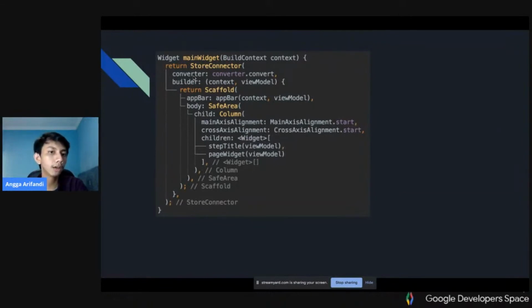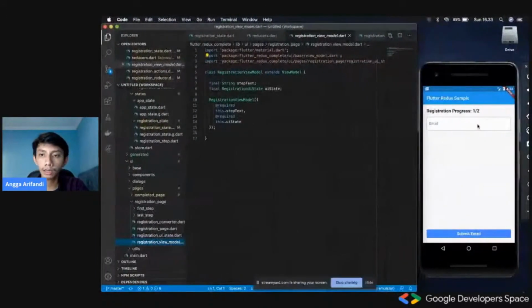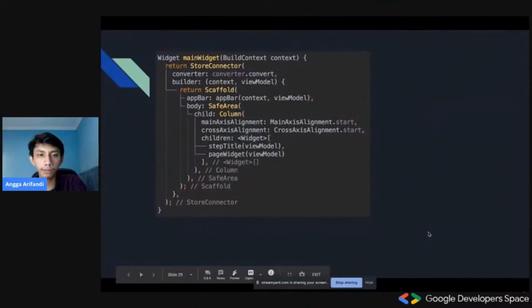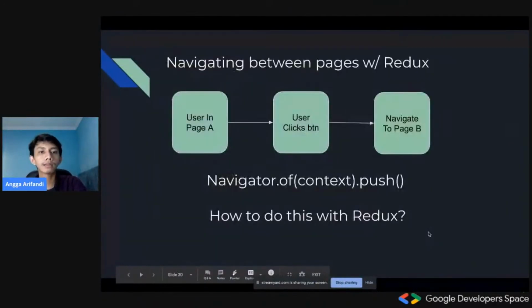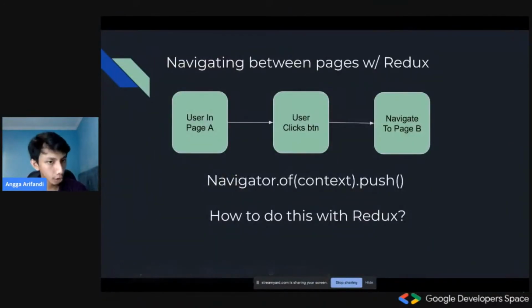So basically, in this phase, we would already see this screen right here. We could receive the app state inside the view or the widget itself. So that is good. The first step is done. So next step is navigating between pages with Redux.